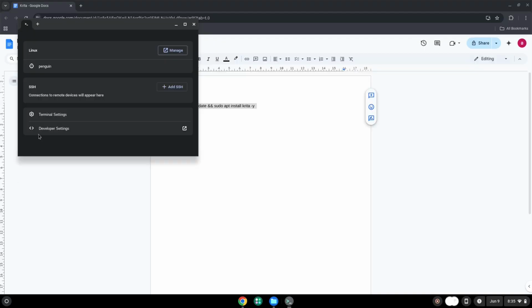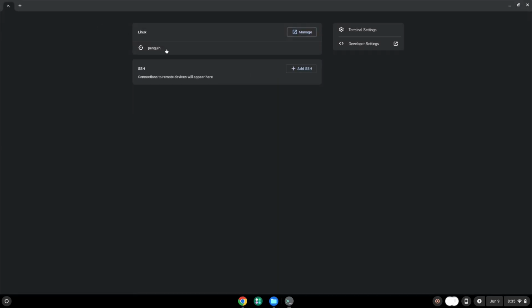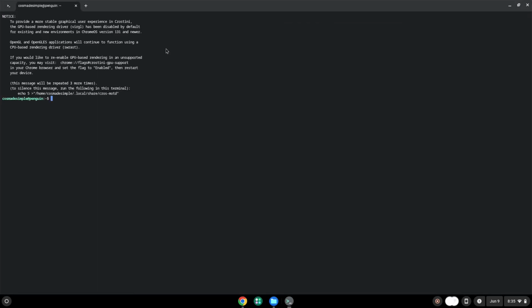Next, we will paste the command into our terminal, either with a two-finger click on your terminal or Ctrl, Shift, and V together. This command will install the application. Press Enter.